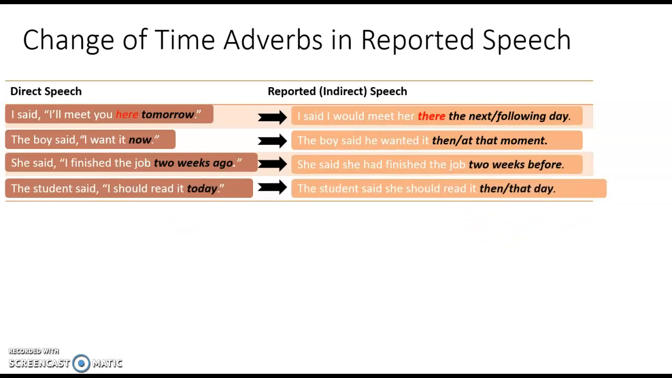In reported speech, adverbs of place and demonstratives can also change. I want to draw your attention to the first pair of sentences. Here becomes there. Also, this becomes that, and these becomes those in reported speech. Let's look at the examples here to go over what we have discussed so far.